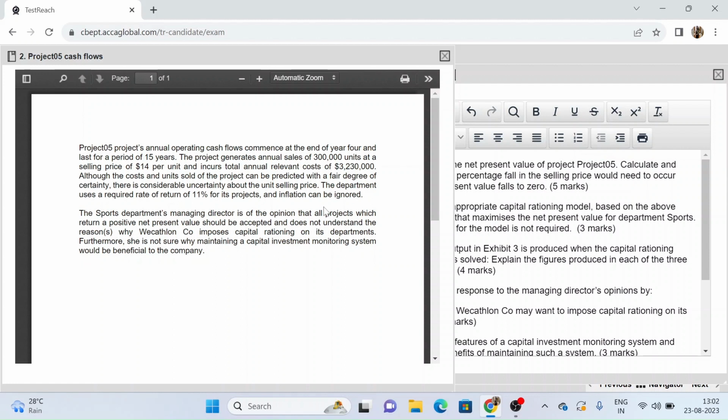Although the costs and units sold of the project can be predicted with a fair degree of uncertainty, there is considerable uncertainty about the unit selling price. The department uses a required rate of return of 11% for the projects.